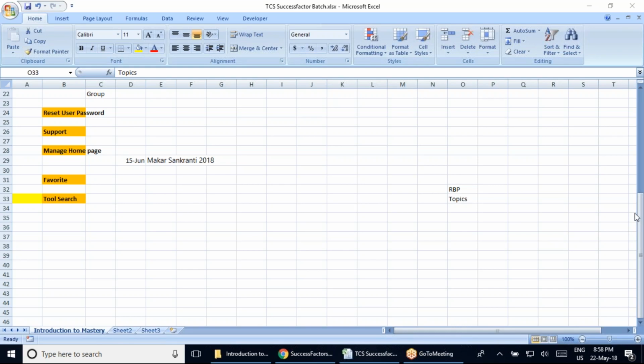Okay, then what is this question? Okay, Ashish, we will be starting introduction to mastery from tomorrow's session. Now, Shiva, what is this question? We are already doing introduction to mastery. Now, this is unexpected, Shiva. What topic are we doing, Shiva? You can see we are doing introduction to mastery only, right?